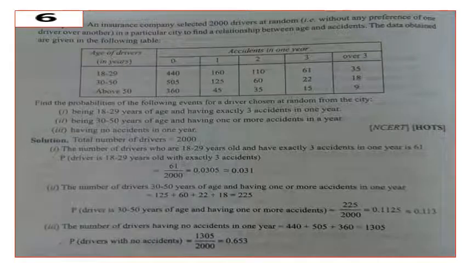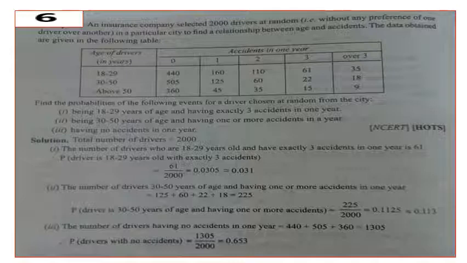In the second column, the accidents in 1 year. Here the second column is split into 5 smaller columns, and the number of accidents by the drivers are given age-wise and group-wise.